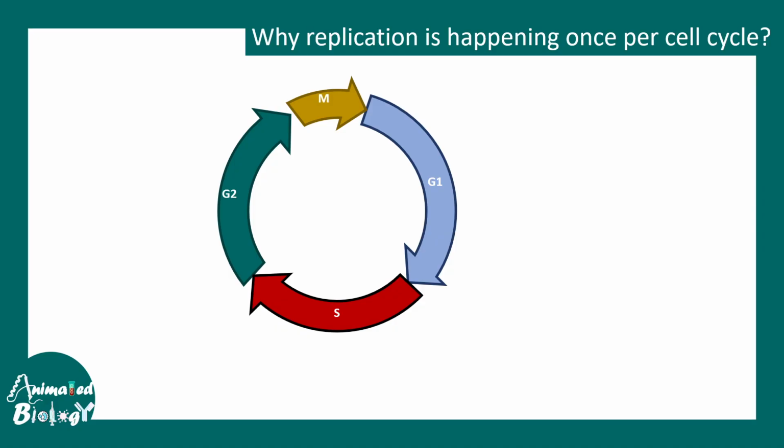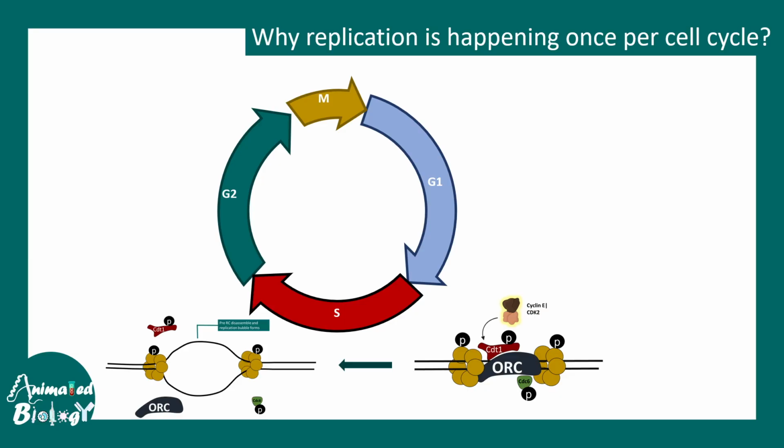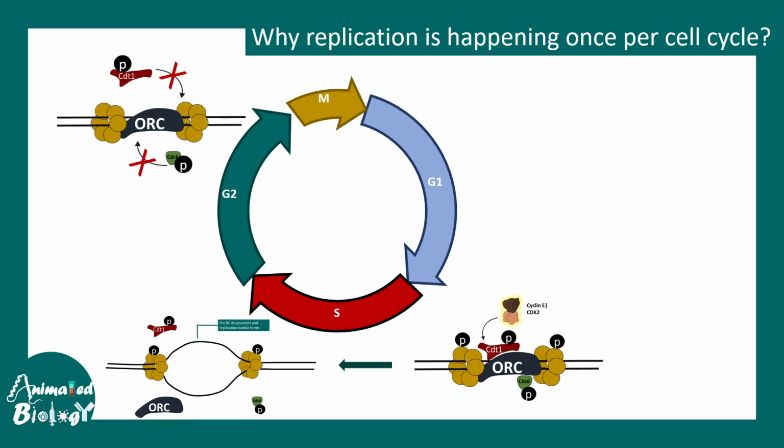So let's try to understand why replication is happening only once per cycle. We understood the licensing event. It is happening in the S phase, and due to the licensing event, the replication bubble starts to form. But why does licensing not happen in any other stage of the cell cycle? The answer is very simple. CDC6 and CDT1, once phosphorylated, are dislodged from the complex. They cannot reassemble if they are in a phosphorylated state. That is why, even if they are present, they cannot form an activated pre-RC.